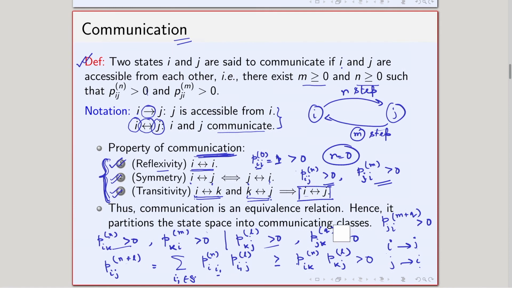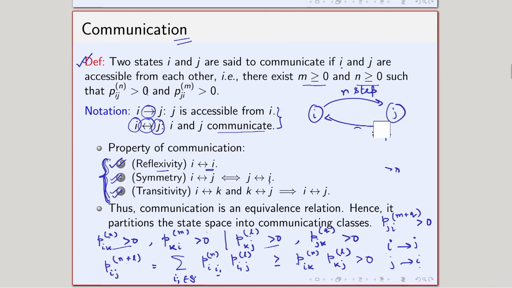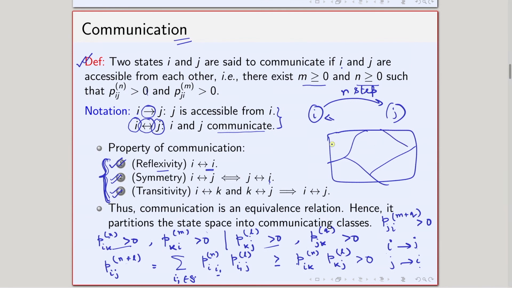And what we can basically tell here is that if I have this state space set, then any equivalence relation actually partitions the state space into several groups, where for the members of each group, each class, all the members communicate among themselves. All members here communicate.